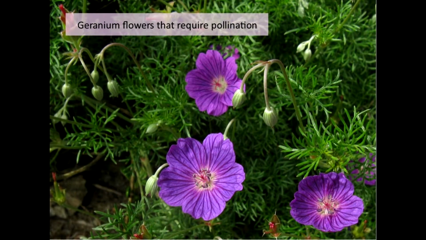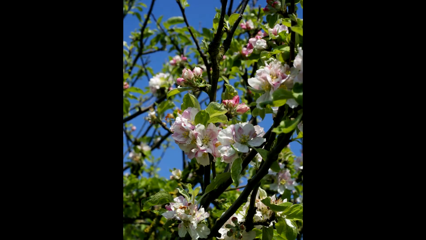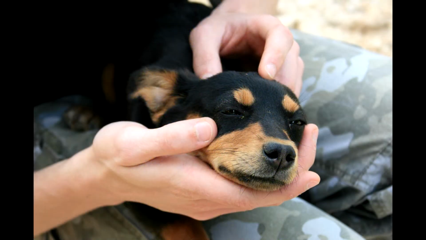Is it possible the plants know to produce nectar to attract bees? No. This is an example of natural selection. The plants that produce the most nectar attract the most bees, ensuring they are more likely to successfully pollinate or reproduce. This ensures the offspring of the plants that produce more nectar are more likely to dominate those that produce less nectar.